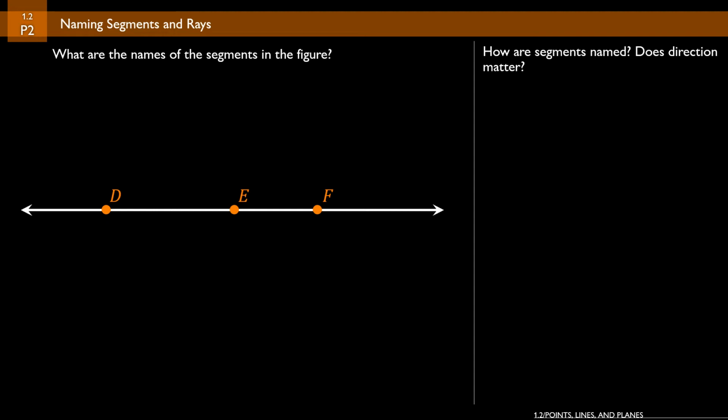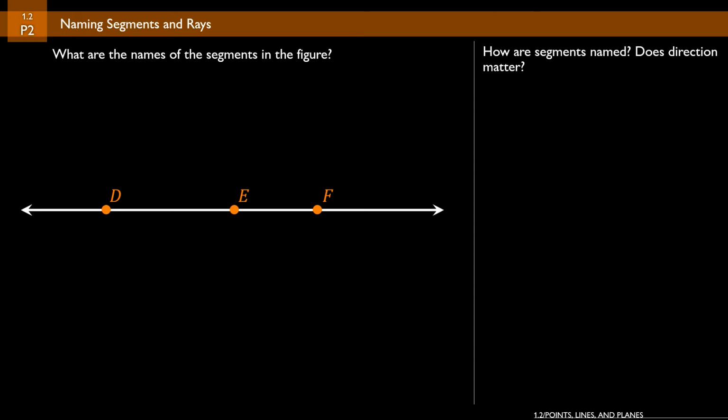It doesn't matter which direction we go in, so we could switch it around and say segment ED, segment FE, and segment FD. Those three segments are the same segments that we named earlier when we said DE, EF, and DF.